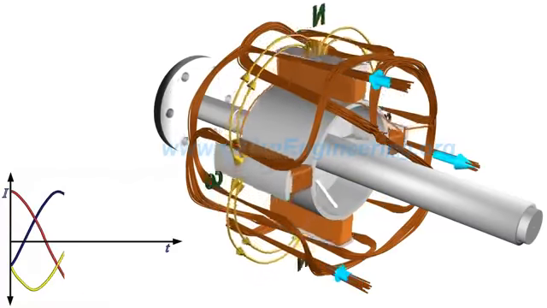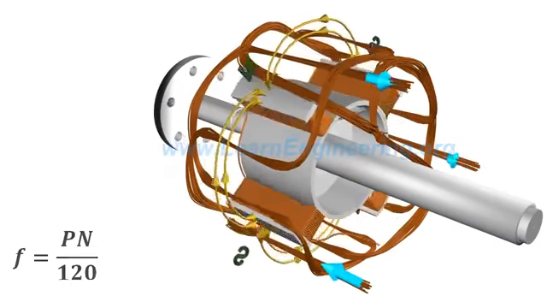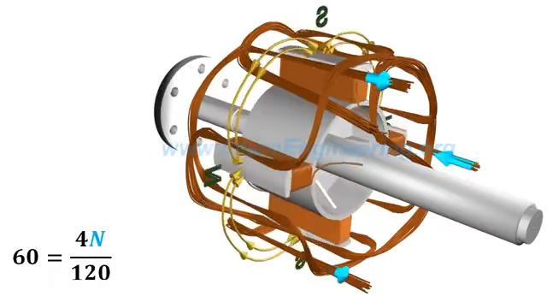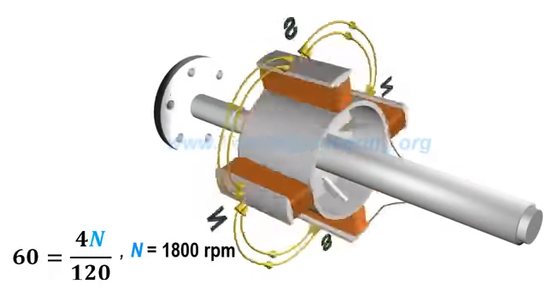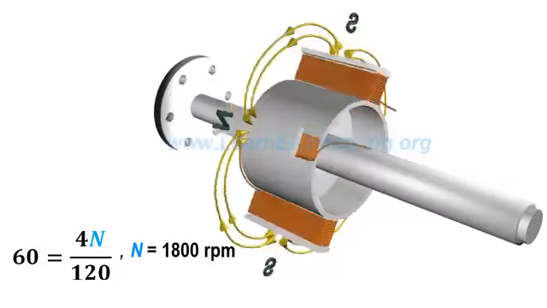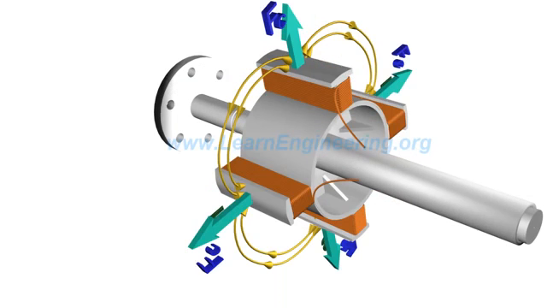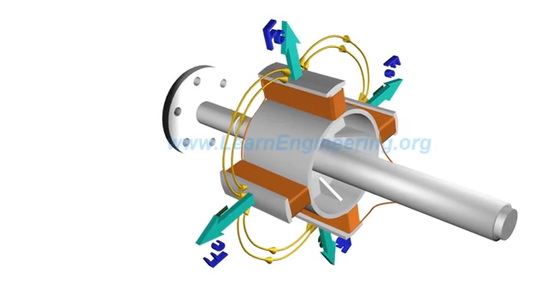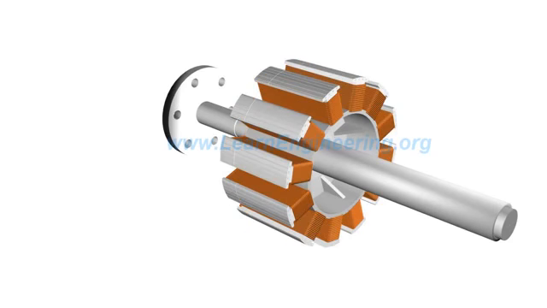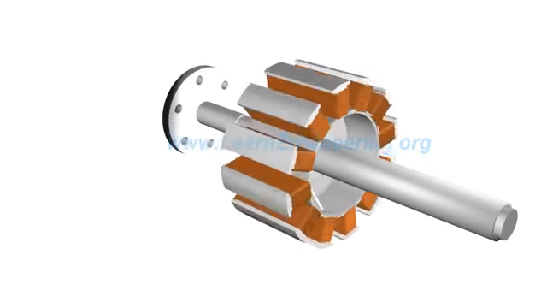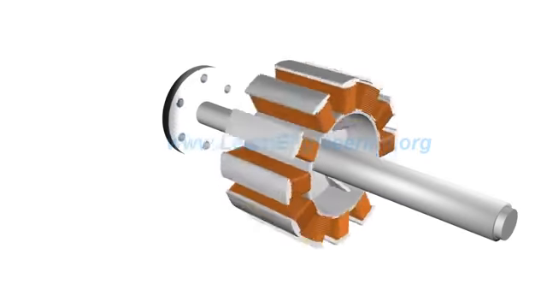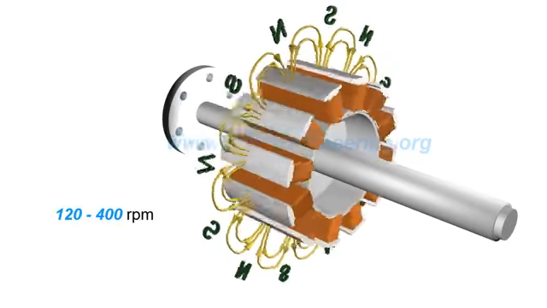It is clear from this equation that in order to produce 60 Hz electricity, a 4-pole rotor should run at the following RPM. Such huge RPM will induce a tremendous centrifugal force on the poles of the rotor, and it may fail mechanically over time. So salient pole rotors generally have 10 to 20 poles, which demands lower RPM. Or, salient pole rotors are used when the prime mover rotates at relatively lower RPM.